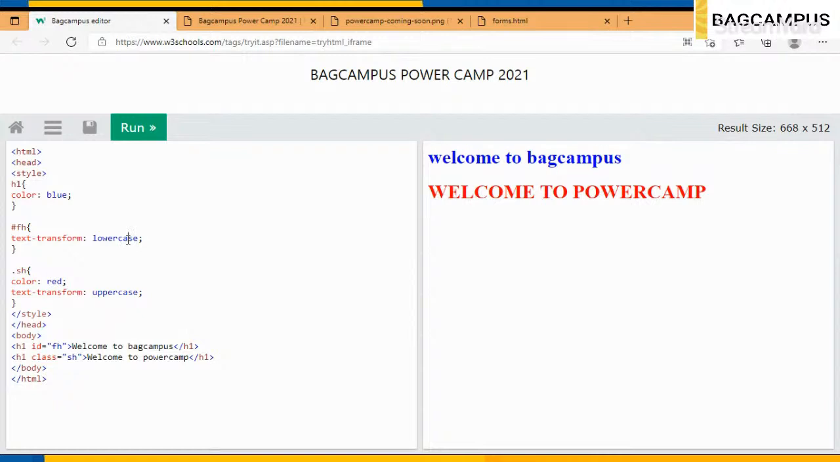I want it capitalized, so I can use capitalize, and it will be capitalized. So it is capitalized, just B is small, right? So this is how you can use the simple tags.